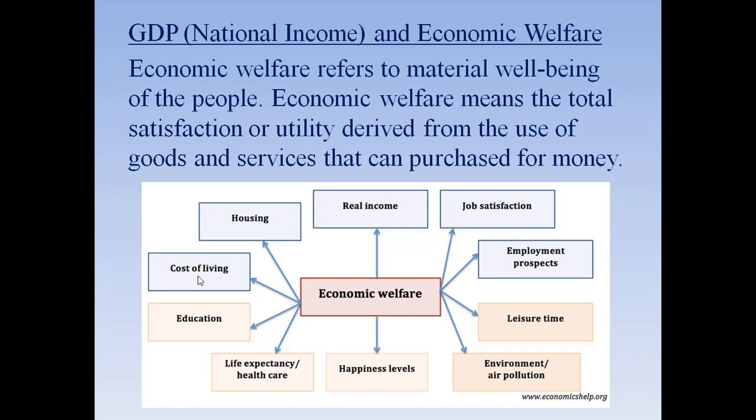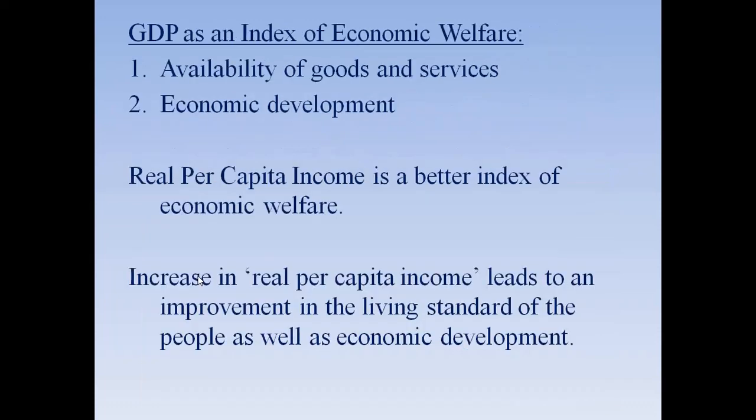So GDP or the national income helps you to understand the position of economic welfare in a particular country. It's a very simple concept, so I don't want to elaborate on this part. Now, how can we say that GDP is an index of economic welfare? I have highlighted two parts here. The first is availability of goods and services.